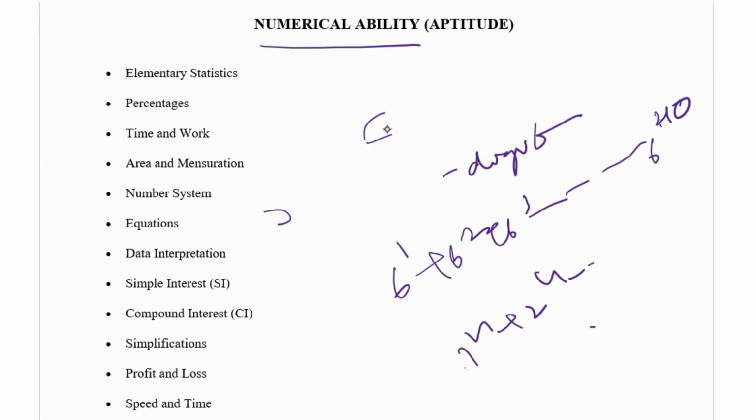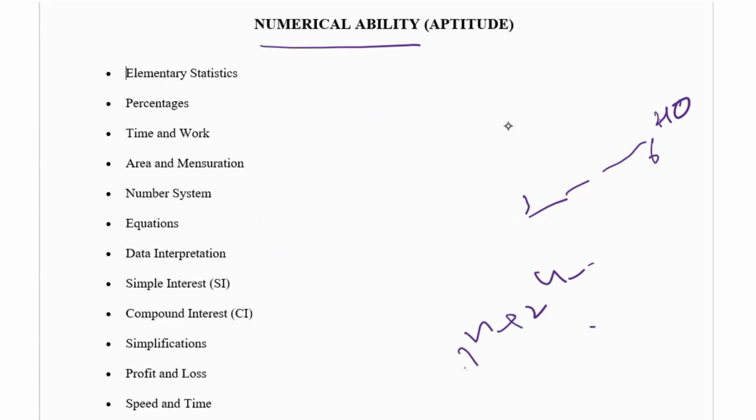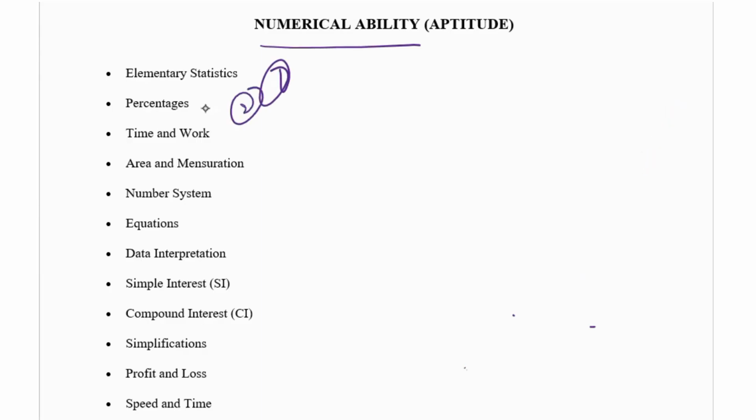Okay, so mainly at first you have to learn elementary statistics. It is a very easy topic, and then the next topic you have to learn is percentages. After that, learn number systems. Why? Because these are simple topics and you can understand them very well, and these topics already came in our earlier classes like 6th, 7th, 8th, 9th and 10th. So we can easily complete this.